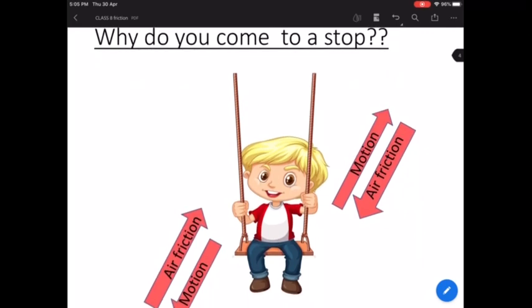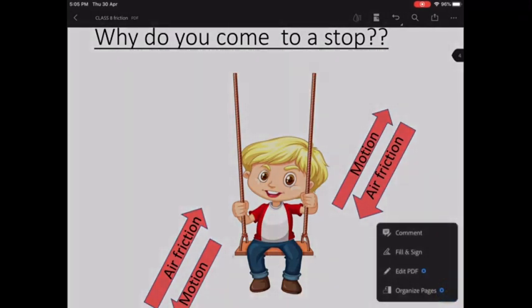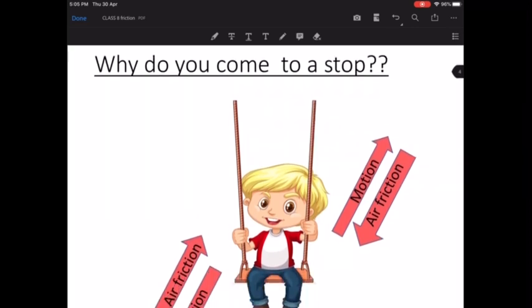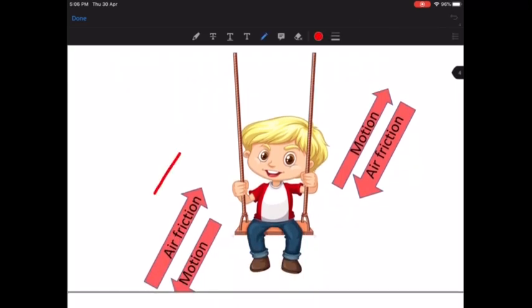Okay, understand friction with the help of this boy swinging on a swing. So how does friction apply in this scenario? When the boy is swinging, first the swing comes in the forward direction and then it goes back, then comes in the forward direction and again goes back. So the swing takes a to and fro motion. To and fro means forward, backward, right? So this is the motion of the swing.